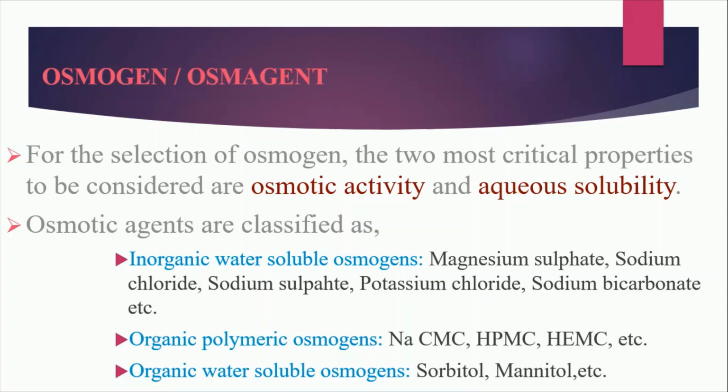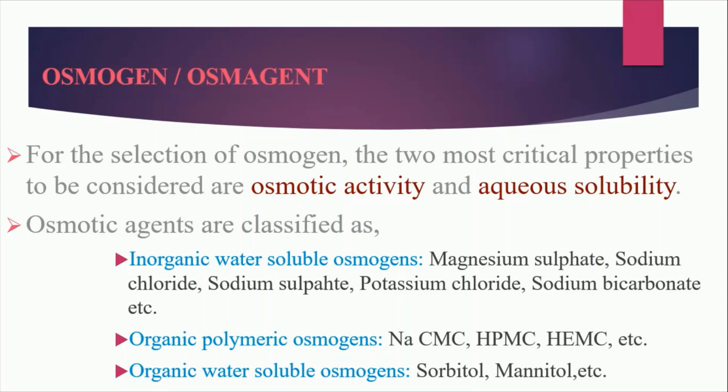And if we talk about organic osmogen, there are two categories. One is water soluble osmogen and the second one is polymeric osmogen. In water soluble osmogen, there is sorbitol and mannitol. And the second priority osmogen most commonly used is mannitol. We prefer mannitol as an osmogen. So it is a water soluble osmogen.